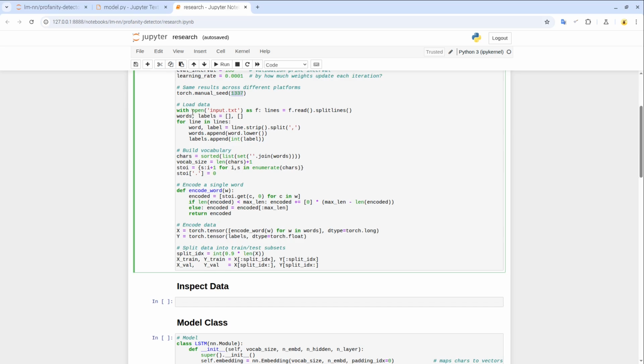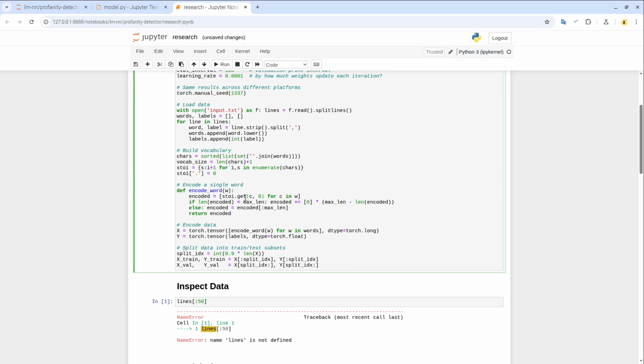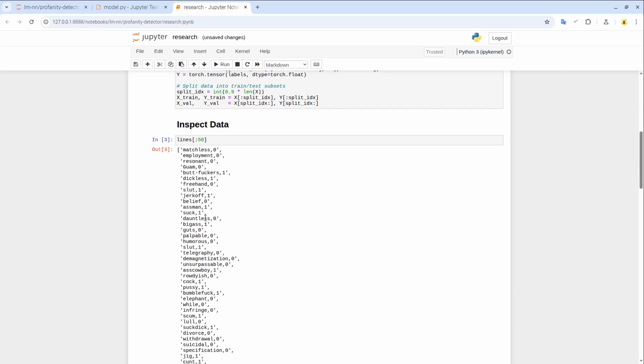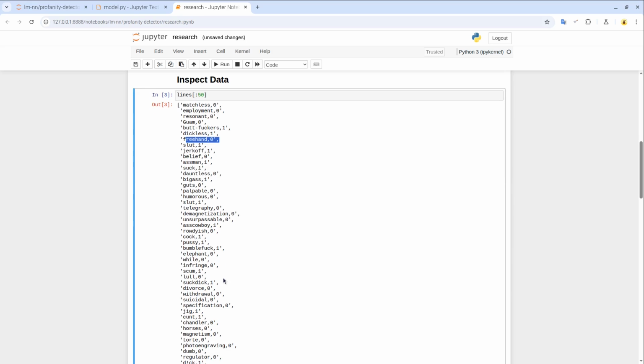So let's quickly inspect the data to give you a feeling for what I'm working with here. Let's start with the lines, and let's say 50. Okay, we need to run the code first, obviously. So these are the pairs. This is the bare txt file. Every line is the word itself and the label. So this is not a curse word. This is a curse word. This is a curse word as well. And this is not a curse word. And so on.